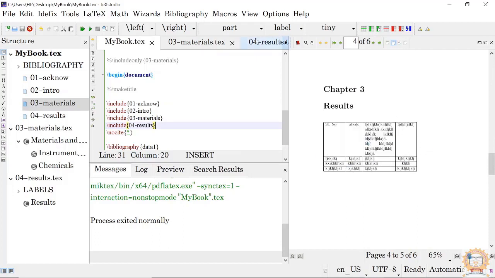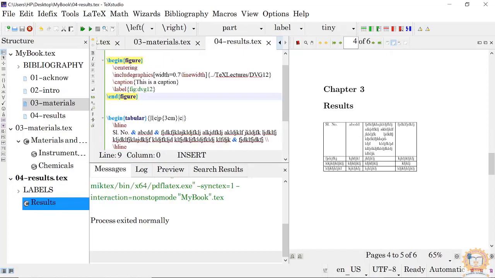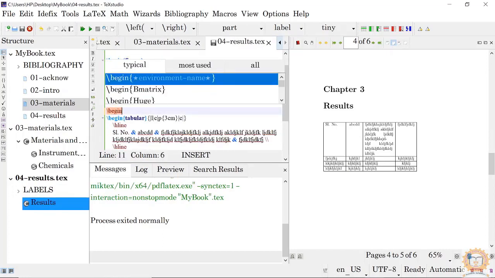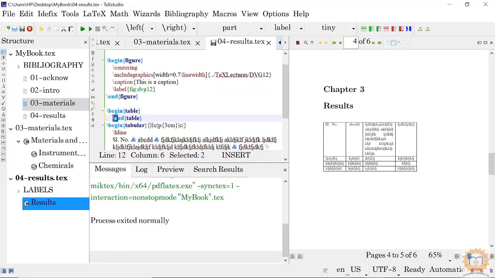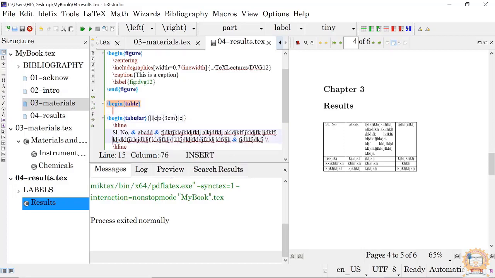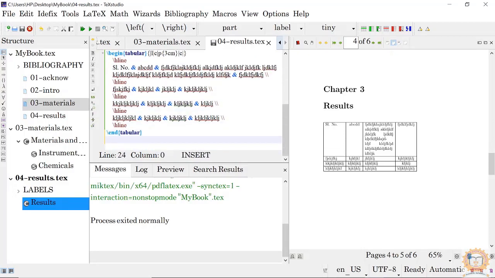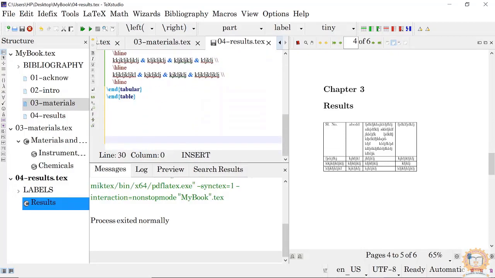Suppose you want to convert it into a begin table and end table. You can just add begin table. Okay, and for this, to the table.